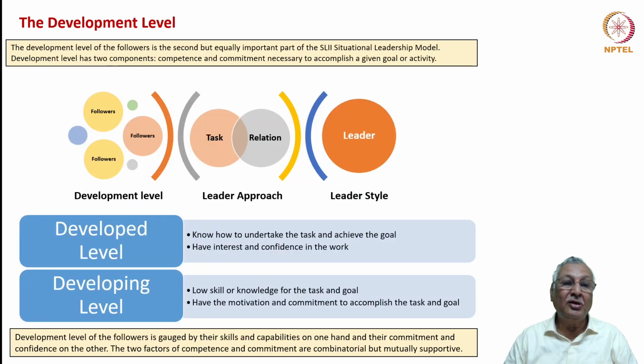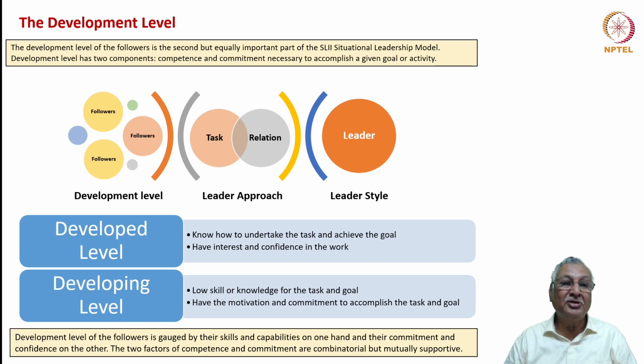So typically in any organization you have a number of followers, and the leader has the primary responsibility to give a task and to establish a relationship. And the leader's style is determined by the development level and leader approach combination. One can say the employee force is completely developed when they know how to undertake the task all by themselves so that the goals can be achieved, and when they have the interest and confidence in the work.